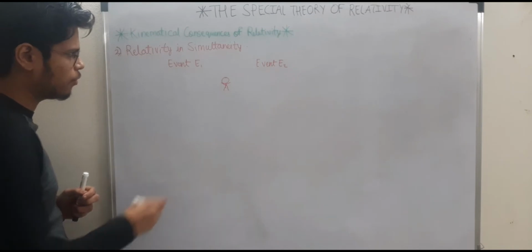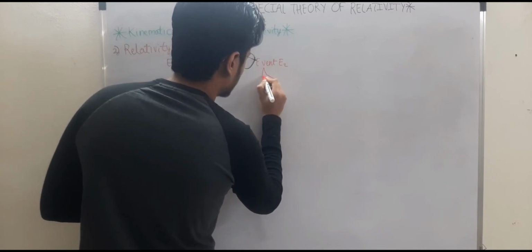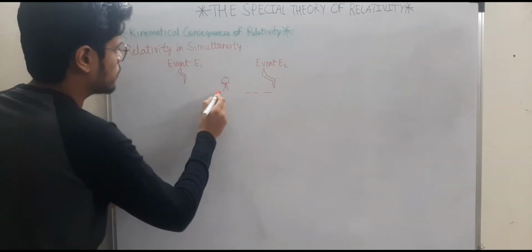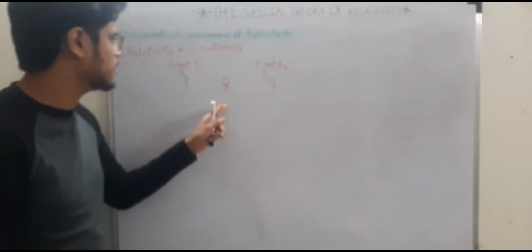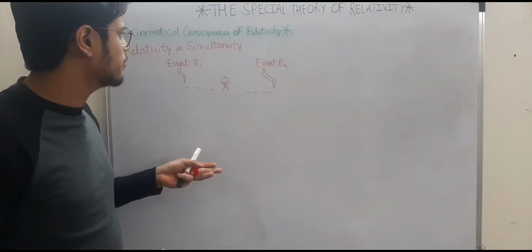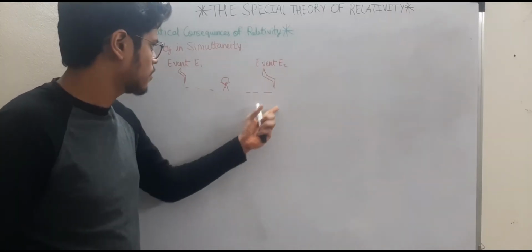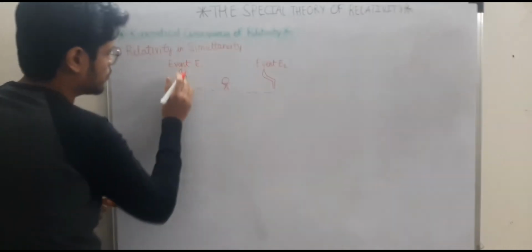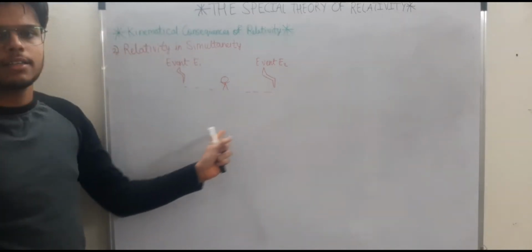For example, two lightning bolts, E1 and the other lightning bolt denoted by event E2, and you are standing exactly in between them. Then you will say that I am in between both of these events, so they are occurring midway to me, and they are occurring at the same time, because lightning bolts travel at the speed of light, so they will reach me at the same time.